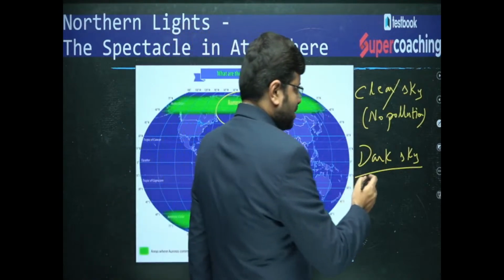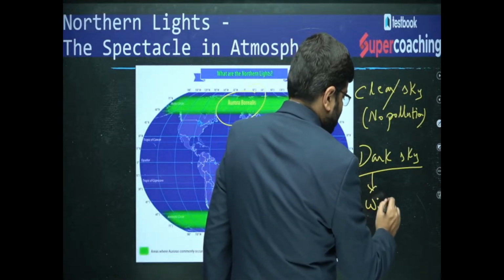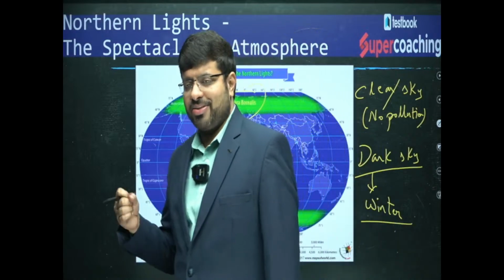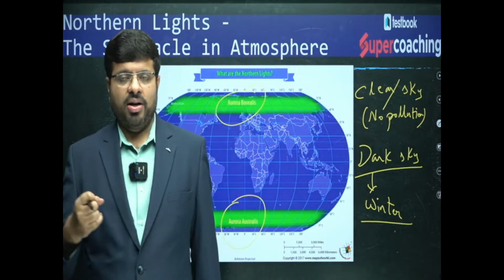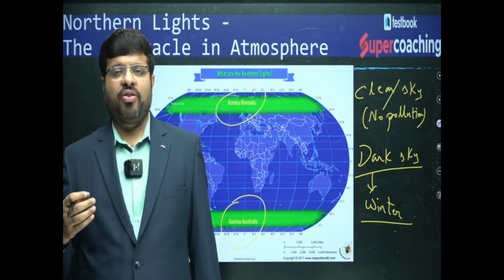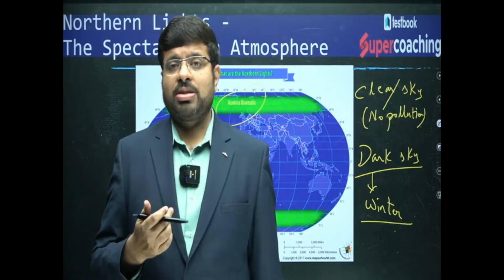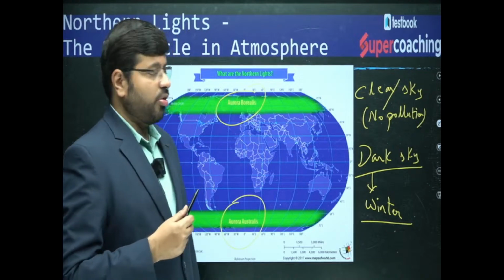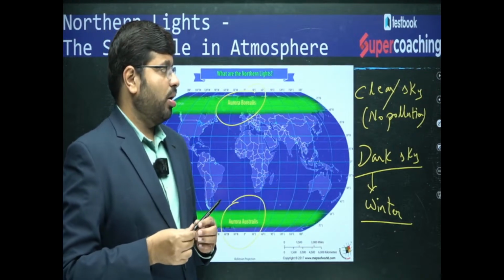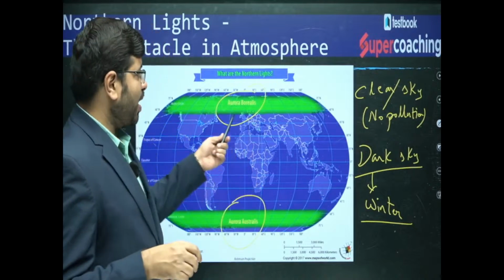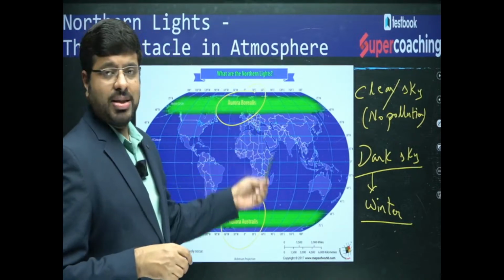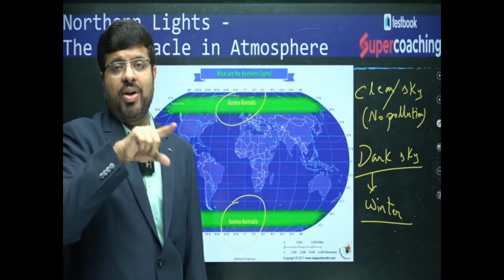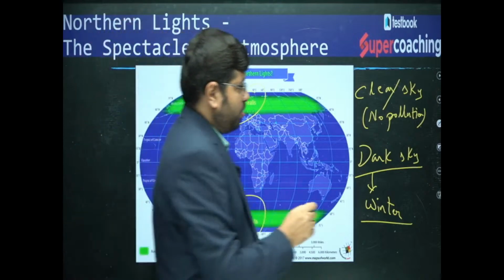These dark skies are typically found in the winter months. That is why this is the time when you go to countries like Norway, Sweden, Iceland, Alaska, Greenland. These are the places where you will find the spectacles of the northern lights. During the winter months, you will find the dark sky and all. But one more thing, why only the specific high latitude countries? You cannot see these kinds of things beyond these places. One of the reasons is how the Earth's magnetic field is interacting with the solar winds. You can see this picture.